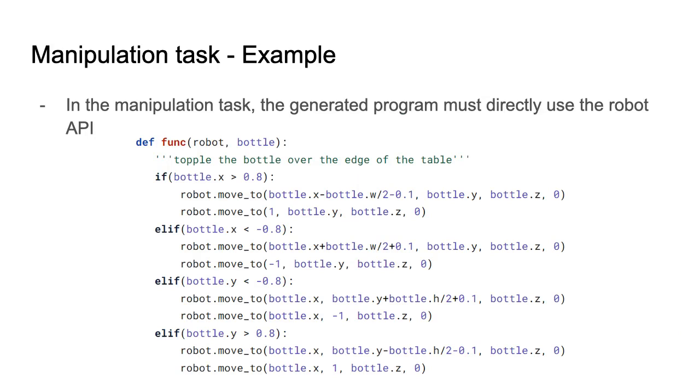So here's an example from the manipulation task, and the instruction is to topple the bottle over the edge of the table. Notice that the program considers different positions of the bottle, whether it's close to the right edge of the table or to the left edge of the table and so on. The end effector movement that it generates is quite different, and it accounts for all of these different bottle positions.